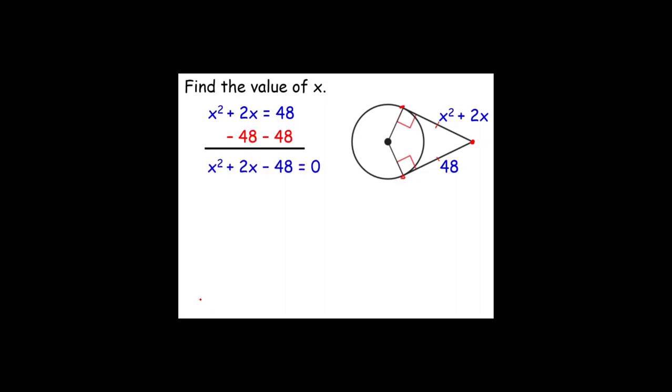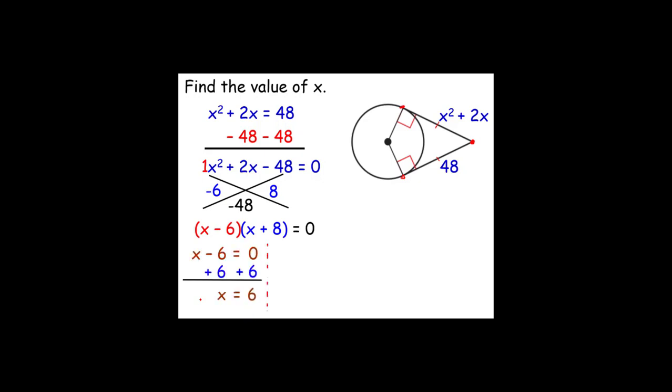And now we will use the X method, the diamond or X method, whichever way you would like to say it. 1 times negative 48 is negative 48. Two numbers that multiply to give us negative 48, but add to give us 2. That would be negative 6 and 8. Here we would have x minus 6 times x plus 8 is equal to 0. Use the zero product property and simplify. Our answers are negative 8 or 6.